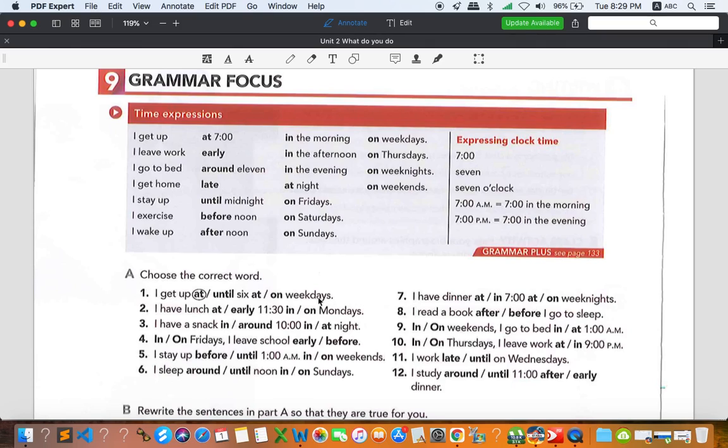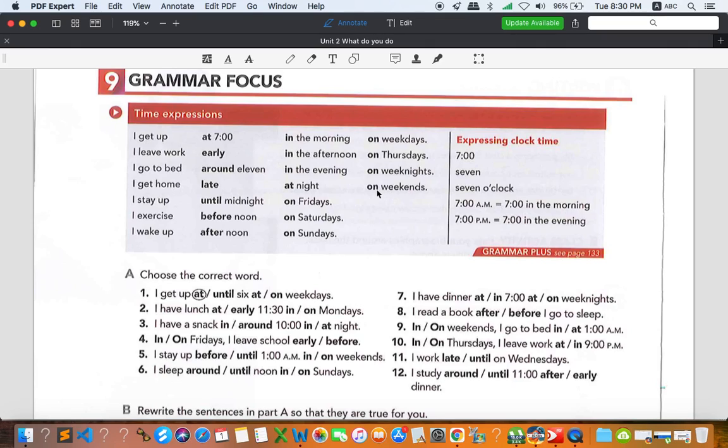And weekdays, all right, so weekdays, is it "an" or "on" weekdays? I think you can come up with it right here. Okay, you can use "on weekdays." All right, as you can see right here, the example. Okay, on weekdays. So we use the preposition "on" with day or date.